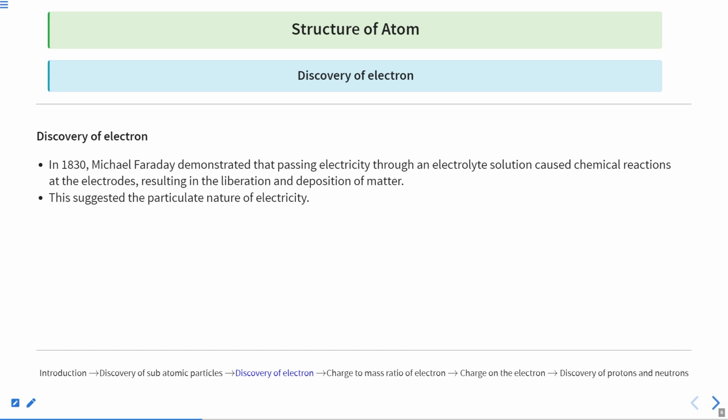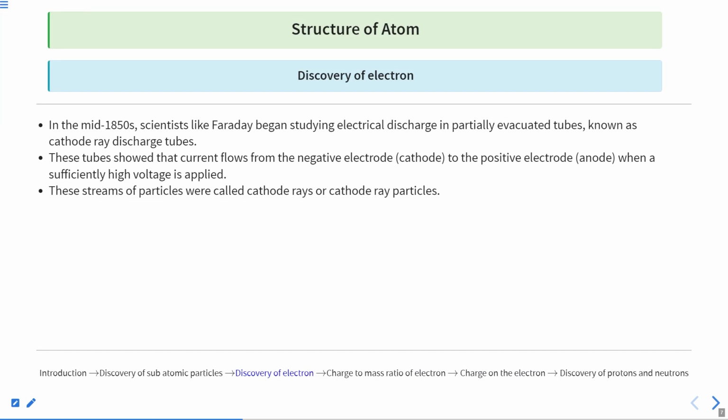He passed electricity through an electrolyte solution, which caused a chemical reaction at the electrode, resulting in the liberation and deposition of matter. This suggested the particulate nature of electricity. So with the help of electricity, he caused some chemical reaction. It started with Michael Faraday in 1830. Then in the mid 1850s, he did the same thing which he initially did with a chemical, with an evacuated tube. He took an evacuated tube, which is known as a cathode ray discharge tube, and then he did that experiment.